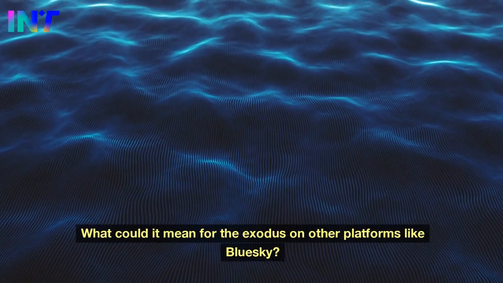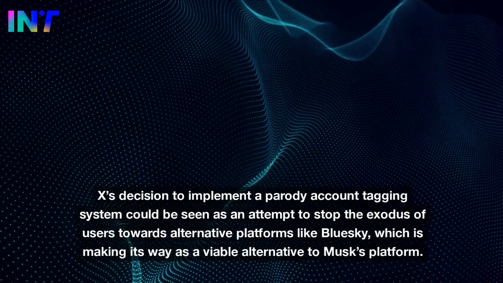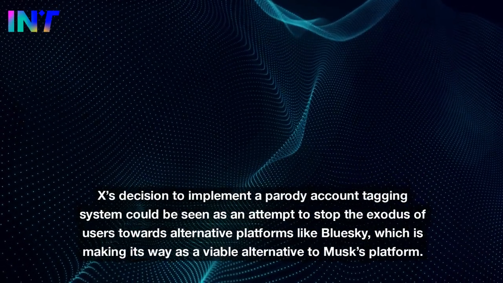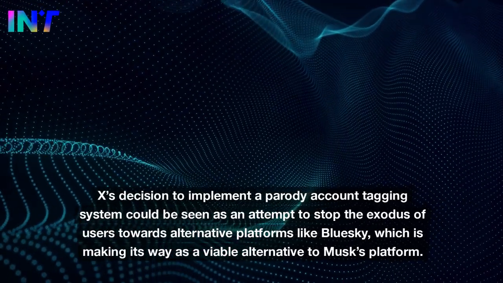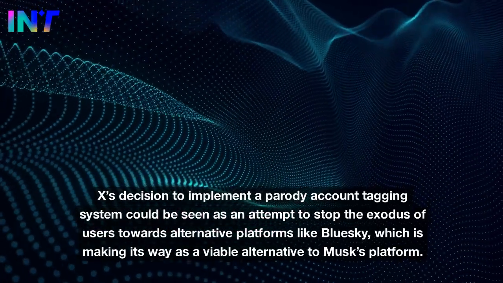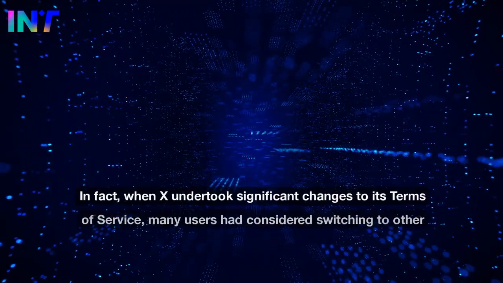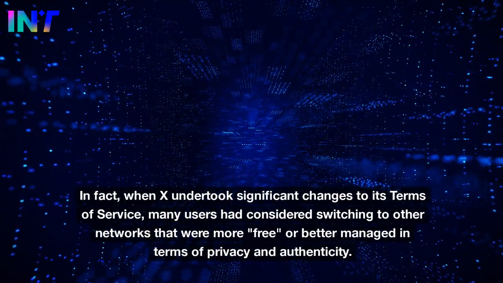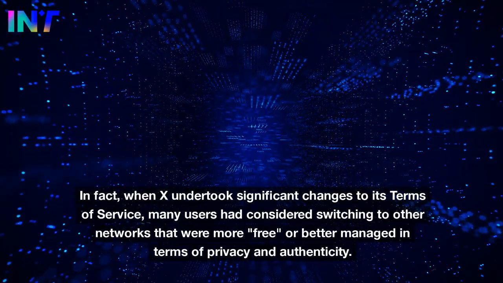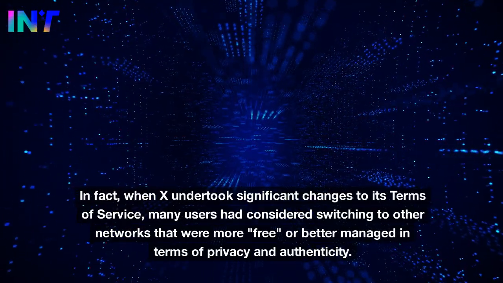What could it mean for the exodus to other platforms like Blue Sky? X's decision to implement a parody account tagging system could be seen as an attempt to stop the exodus of users towards alternative platforms like Blue Sky, which is making its way as a viable alternative to Musk's platform. In fact, when X undertook significant changes to its terms of service, many users had considered switching to other networks that were more free or better managed in terms of privacy and authenticity.